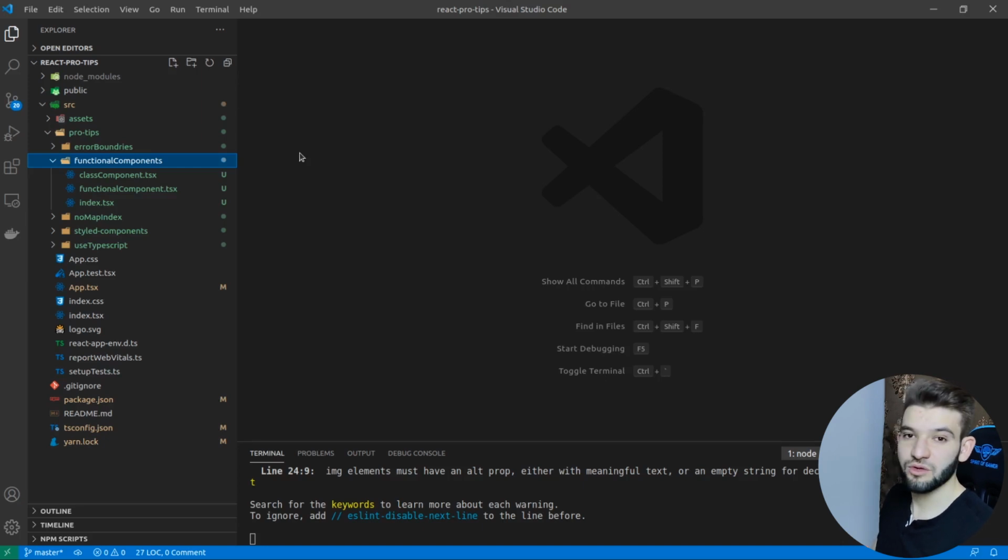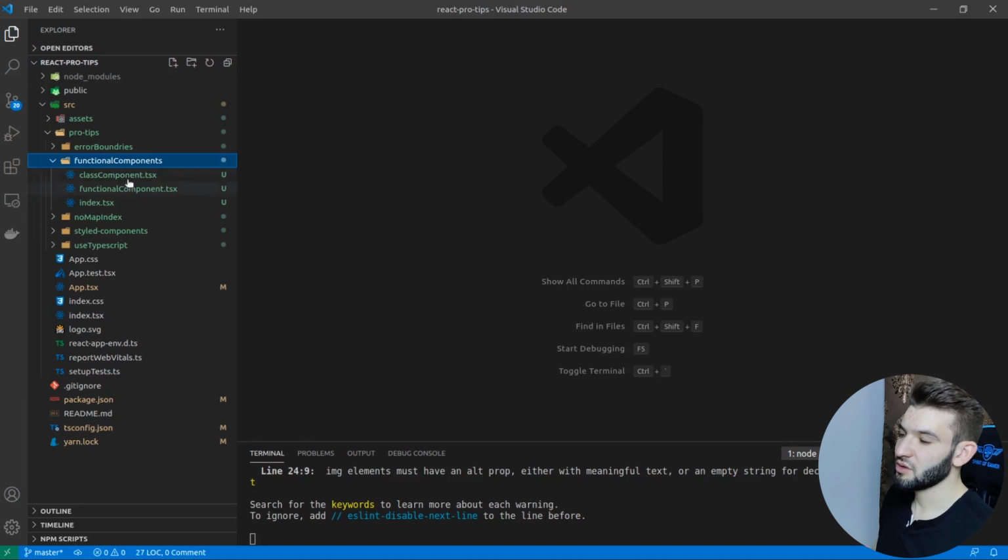So if you're not familiar with functional components, it's pretty much the new feature that React introduced since version 16.8 was released. It allows you to use state inside of a functional component, instead of having to use classes just to use state. So functional components, or what I call the feature, is actually hooks.